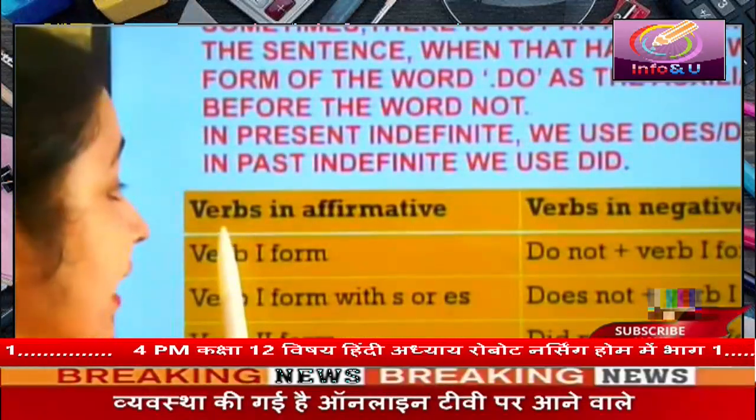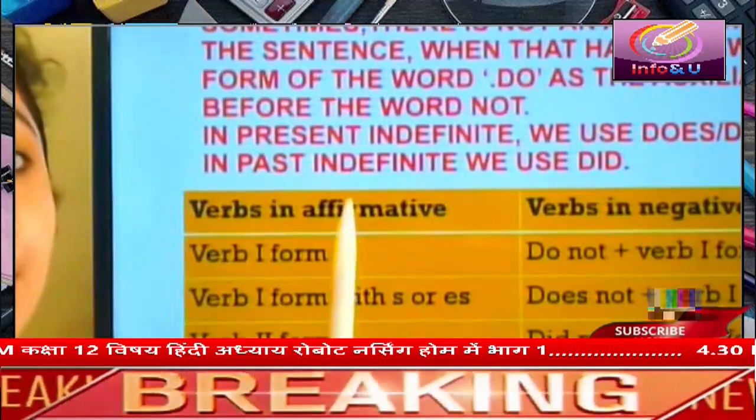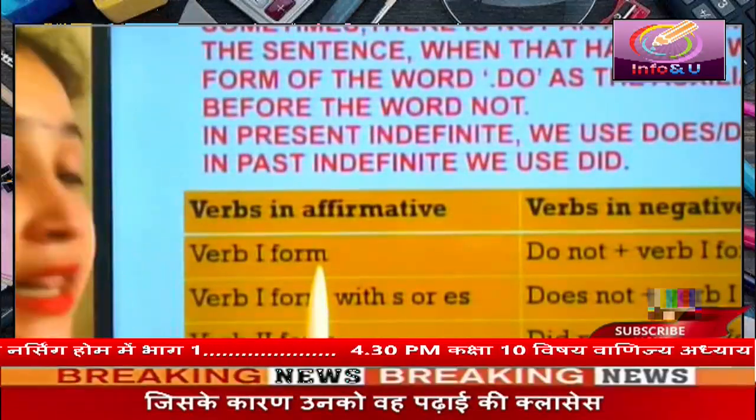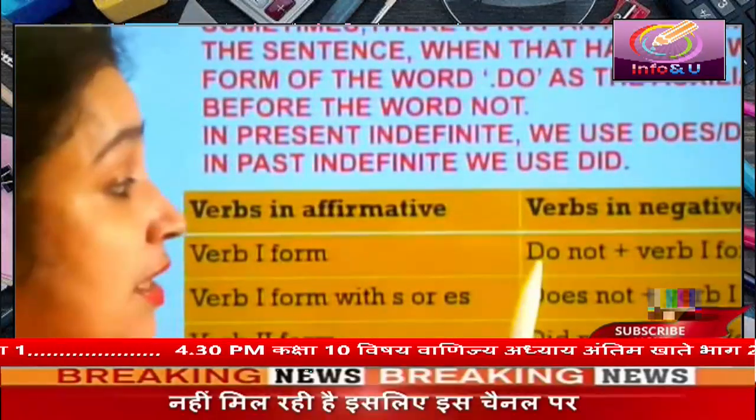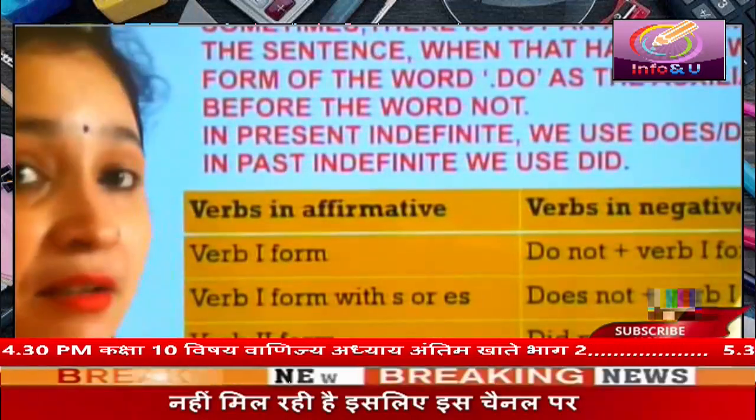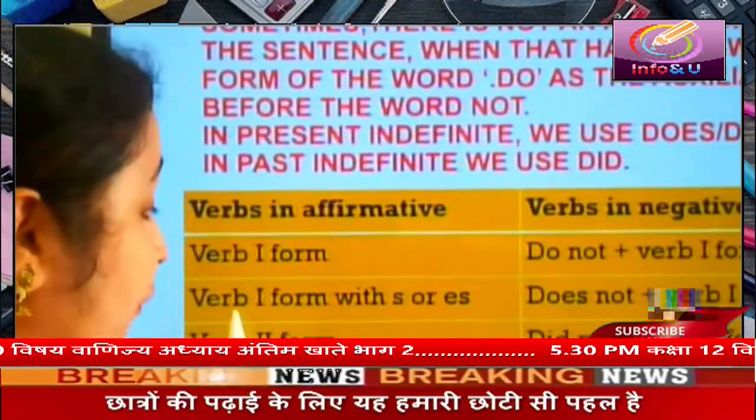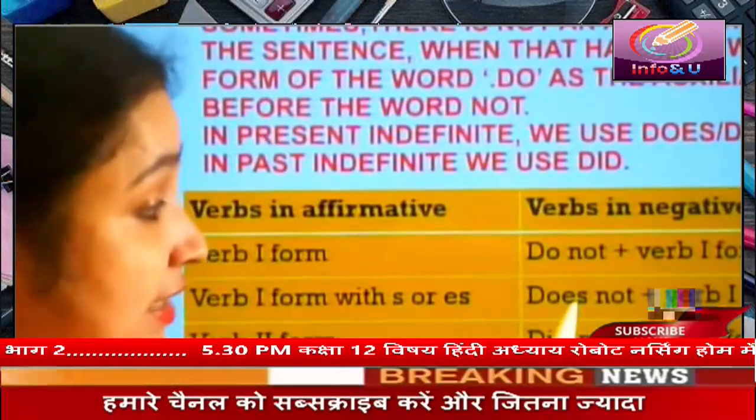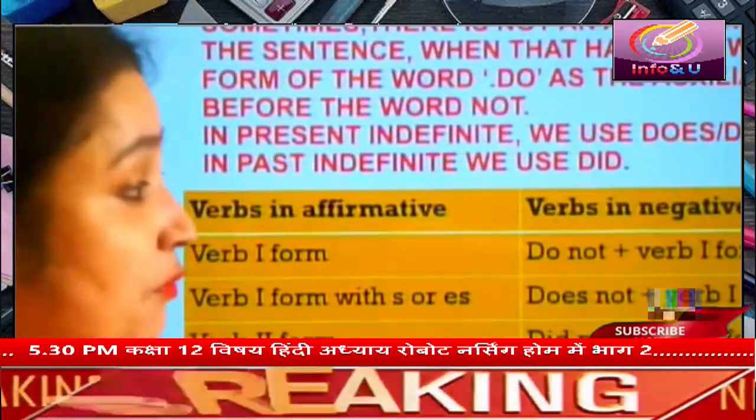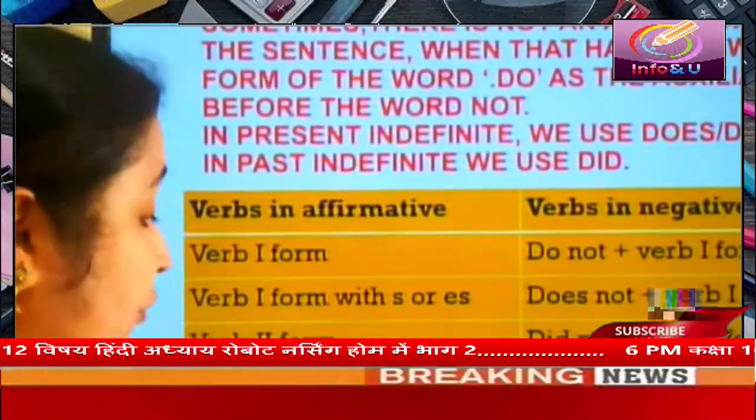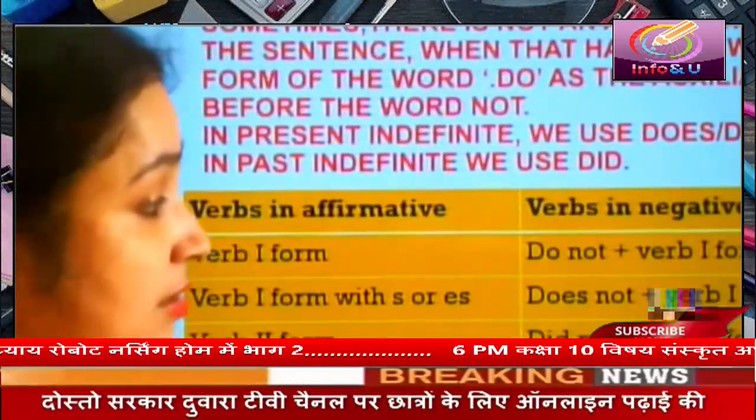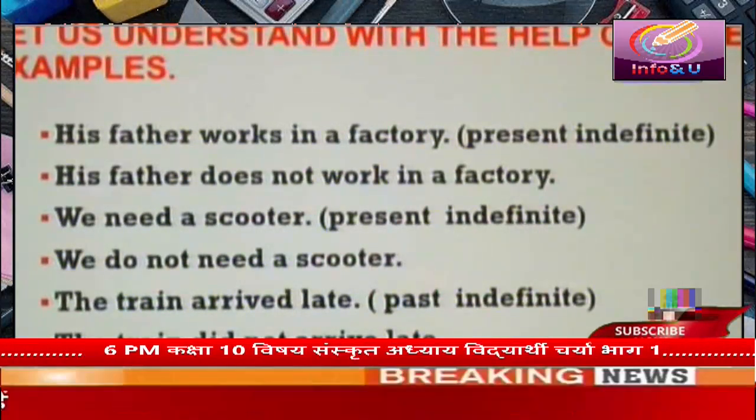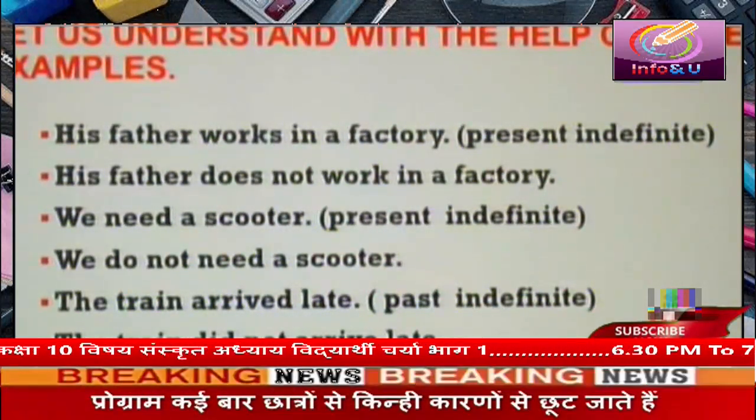Students, here are the forms of the verb used in affirmative sentences. If there is the first form of the verb, we change it into do not plus the first form of the verb. If there is the first form of the verb with s or es, we put does not plus the first form of the verb. If there is the second form of the verb, we use did not plus the first form of the verb. So students, here are some examples.